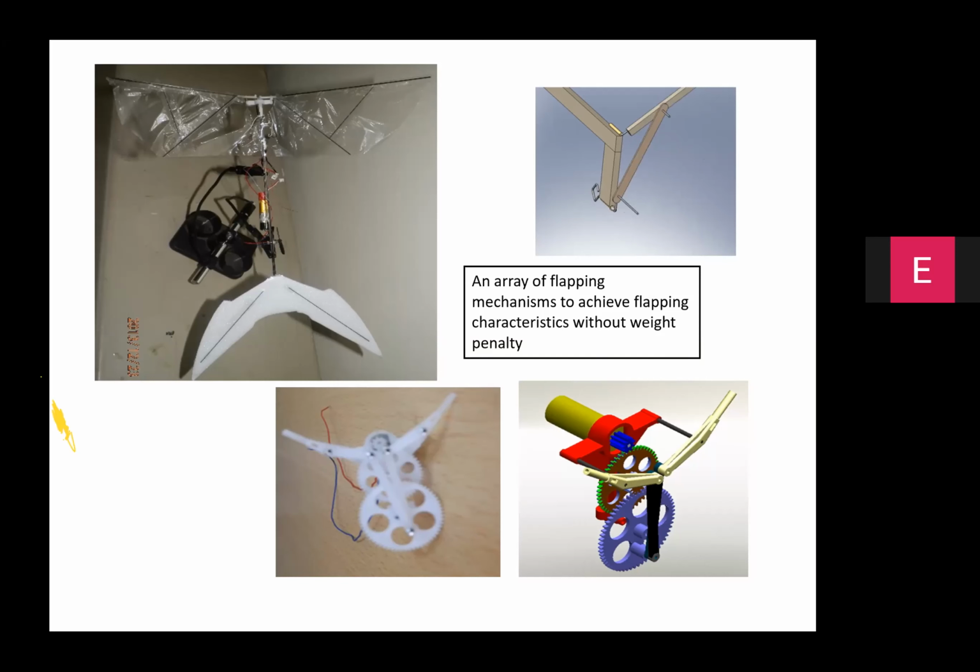and you can illustrate the usage of this particular vehicle for surveillance applications. So the simple experiment that I used to do was I used to ask the students, can you think of a mechanism by which you can translate the rotary motion coming from this small motor into the flapping motion?